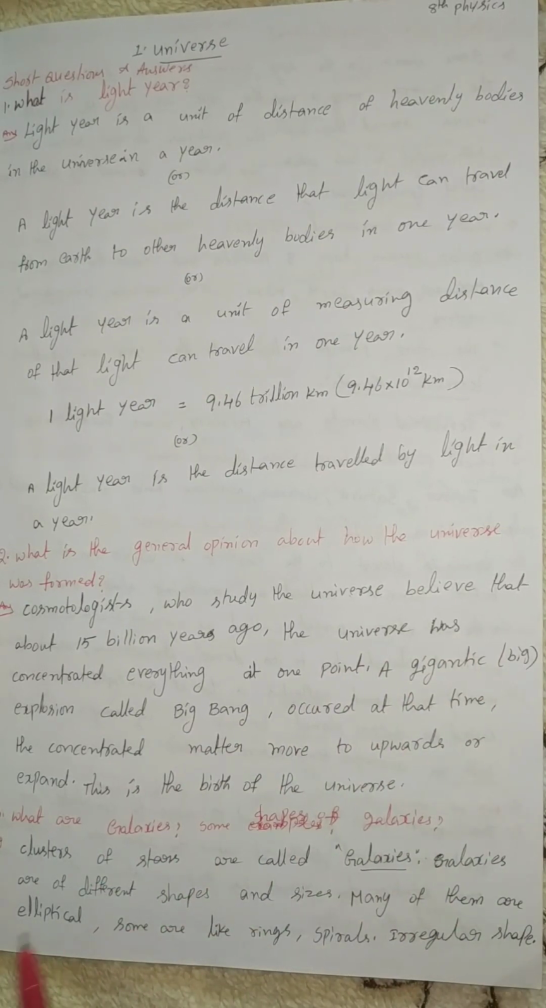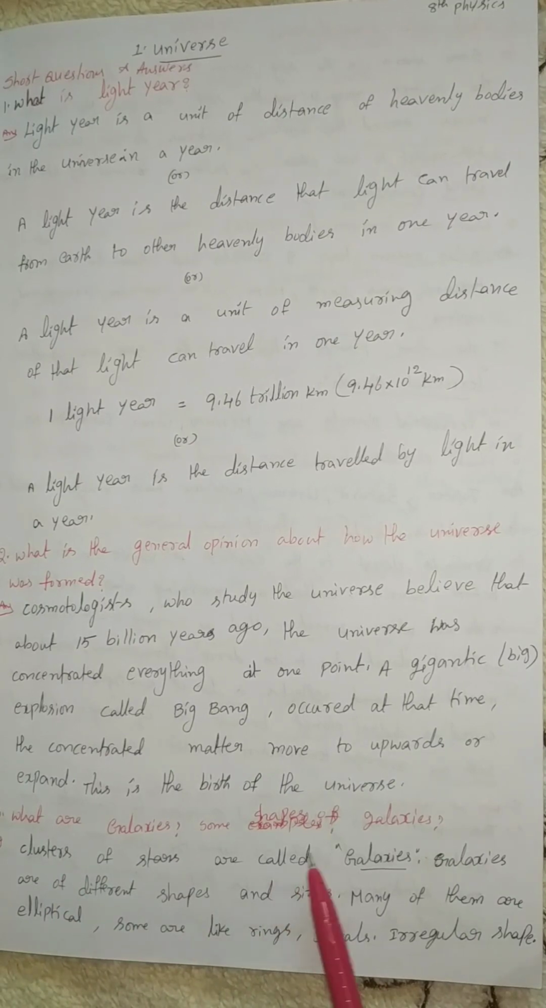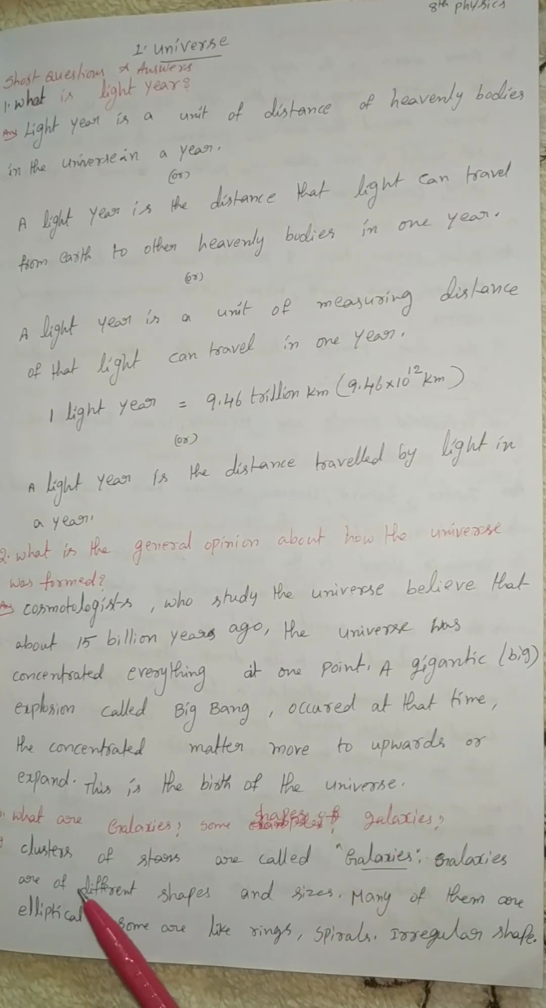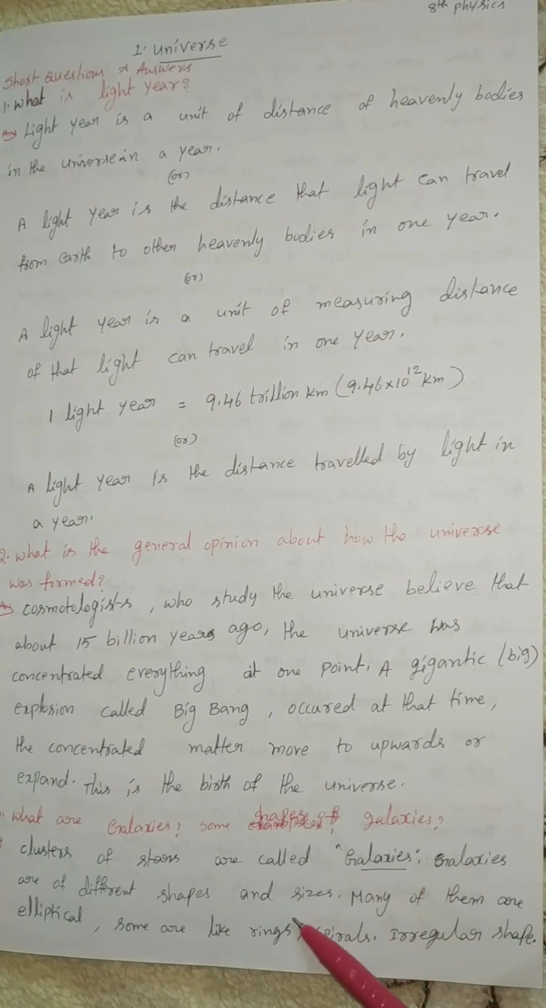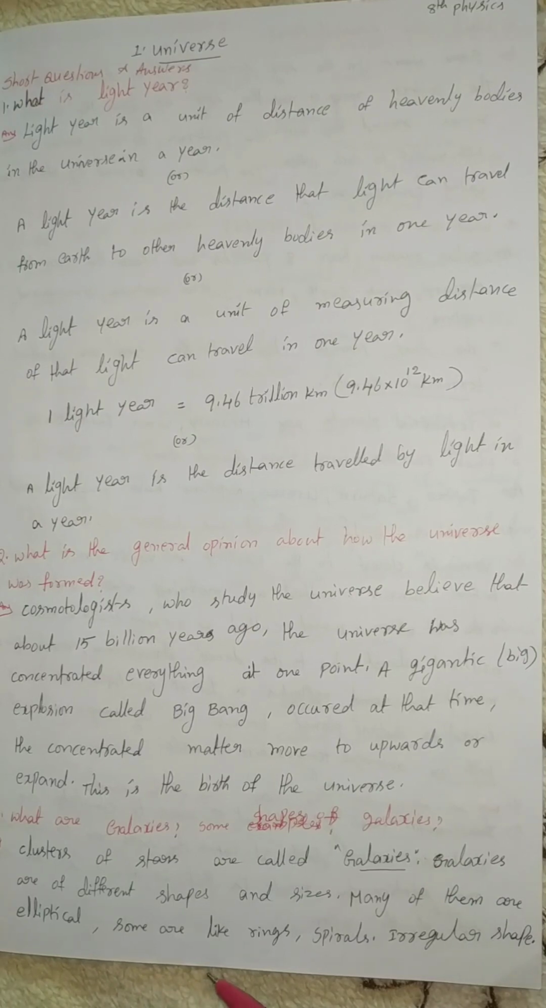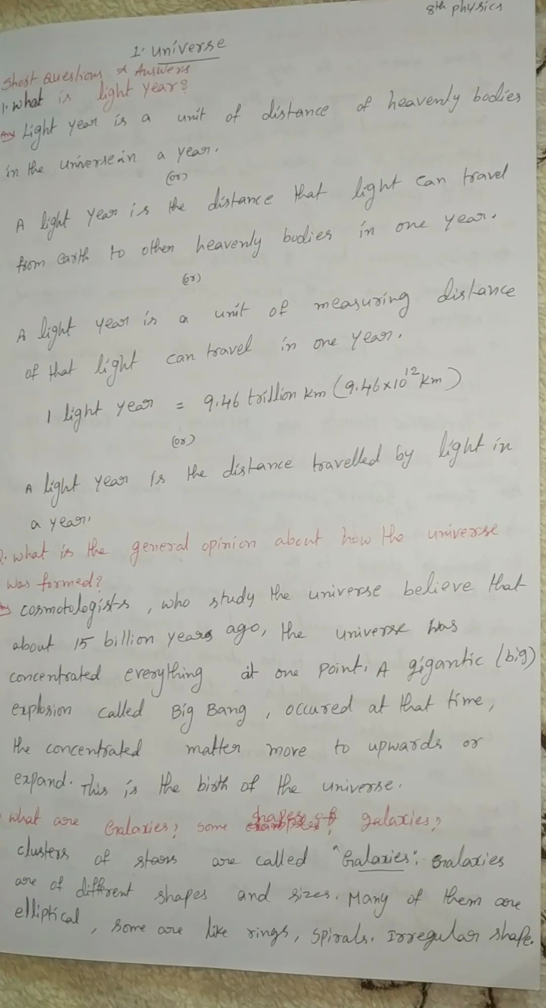Next question, what are galaxies? Some shapes of galaxies. Clusters of stars or groups of stars are called galaxies. Galaxies have different shapes and sizes. Many of them are elliptical, some are like rings, spirals and irregular shapes.